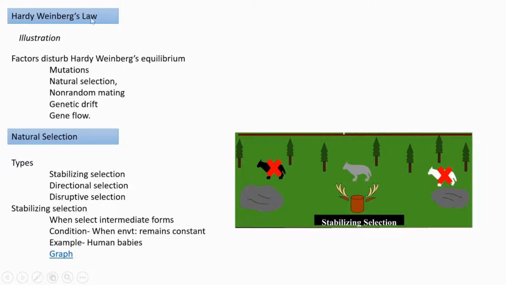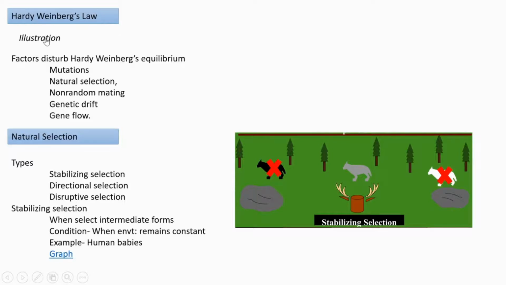Then we are moving to another section, that is Hardy-Weinberg law, very, very important. Anyhow, some type of question, maybe a 4 mark, 2 mark or 1 mark, comes for the examinations from this section. What is Hardy-Weinberg law or equilibrium? What is the mathematical expression? In many ways, questions can come from this part, so it's very important.